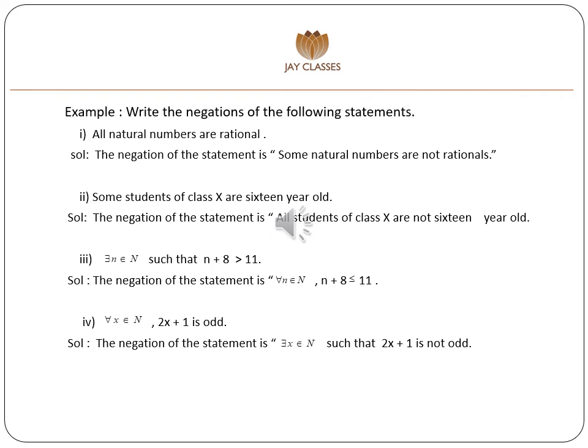Example, write the negation of the following statements. A. All natural numbers are rational. Here all means universal quantifier. The negation of the statement is some natural numbers are not rationals.